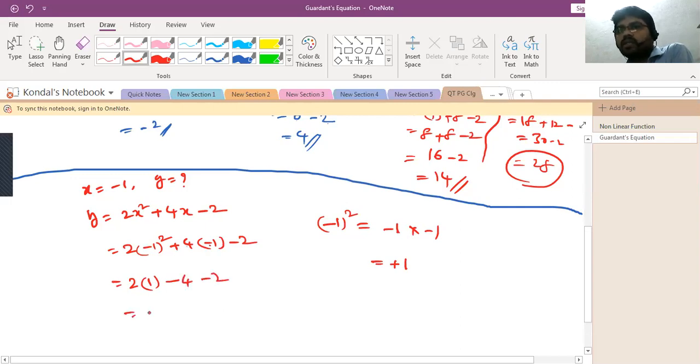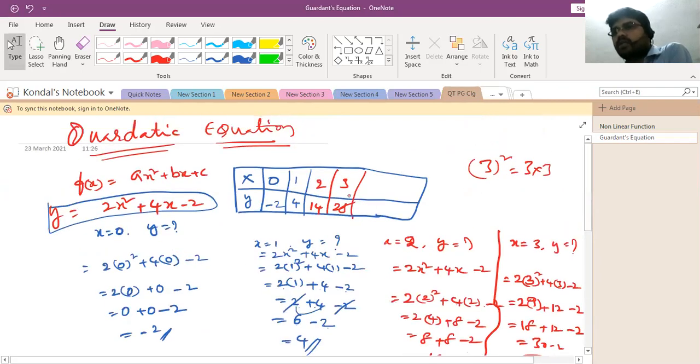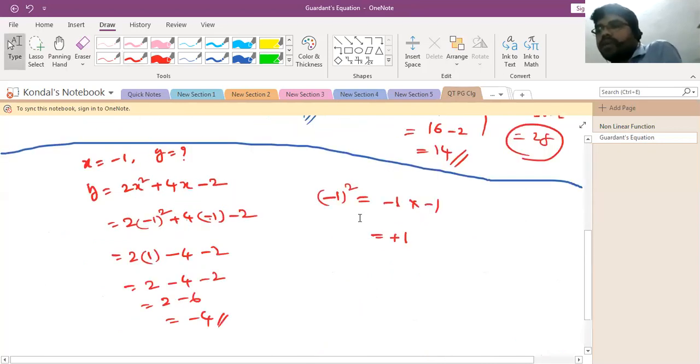So 2 into 1, 2, minus 4, minus 2. So when you add the negative values, 4 and 2, here minus 6. So you will get how much? You will get minus 4. When x is equal to minus 1, y is equal to minus 4. Non-mathematics people, Amala and others, have you understood how we get this plus value and minus value?